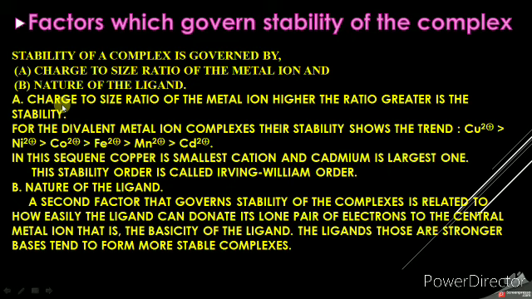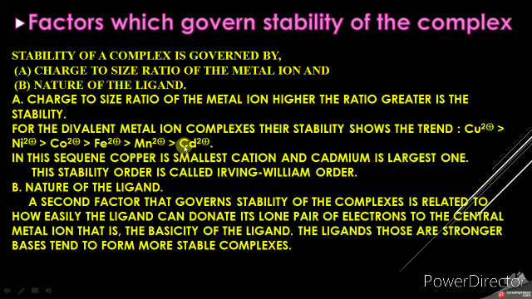The higher the charge to size ratio, the greater the stability. For example, for divalent metal ion complexes, their stability shows the following trend: Cu2+ is greater than Ni2+, which is greater than Co2+, then Fe2+, then Mn2+.